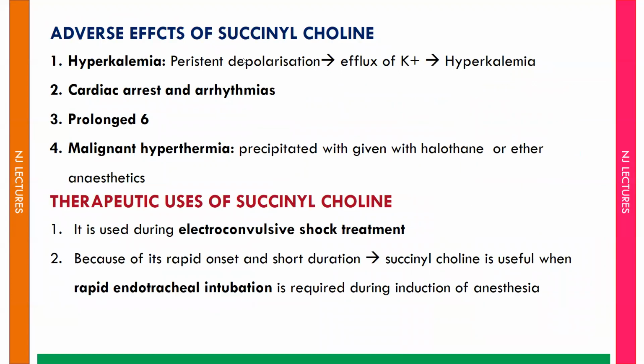Adverse effect of succinylcholine is hyperkalemia. Persistent depolarization leads to the outflow of potassium, which leads to hyperkalemia. Second is cardiac arrest and arrhythmias. Third is prolonged apnea. Fourth is malignant hyperthermia. This is a condition in which there will be high fever, high heart rate, and muscle twitching and muscle spasm. It is precipitated when given with halothane or ether anesthetics.